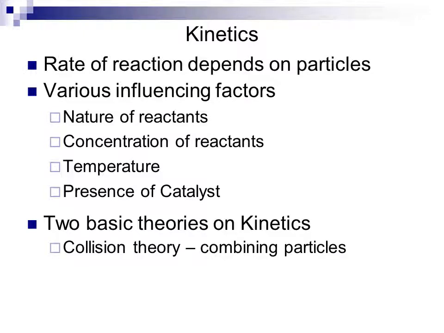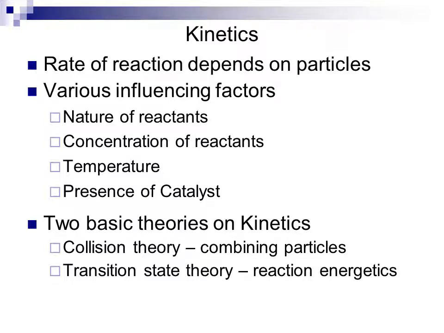The first is collision theory, which looks at how particles combine in a system in order to actually undergo chemical reactions and relates that to the speed of the reaction. The second is transition state theory, which looks at the energetics of the reaction and uses this as a governing principle for the rate the reaction undergoes.